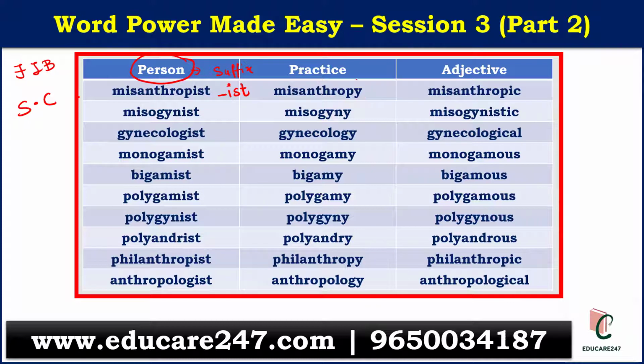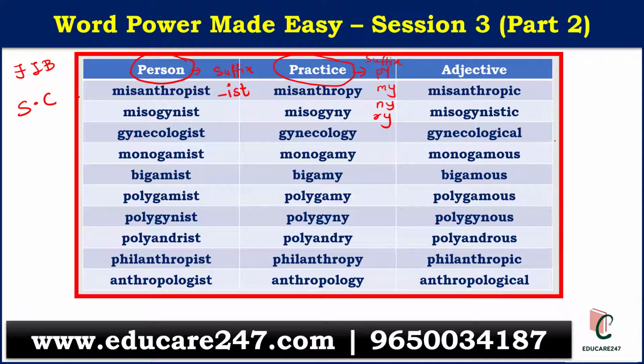Similarly, if you see here in practice, majorly we have the words ending with y. So it's basically py, my, or ny, or dry. All these words ending with y as a suffix give the information about the practice done by a person.